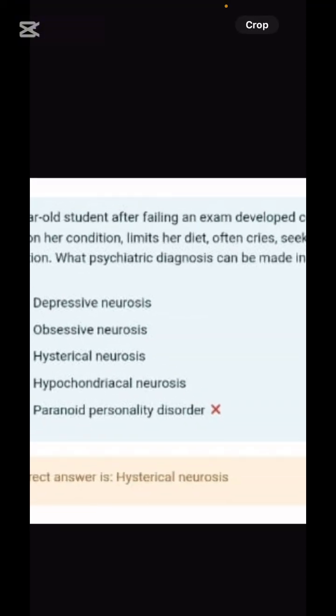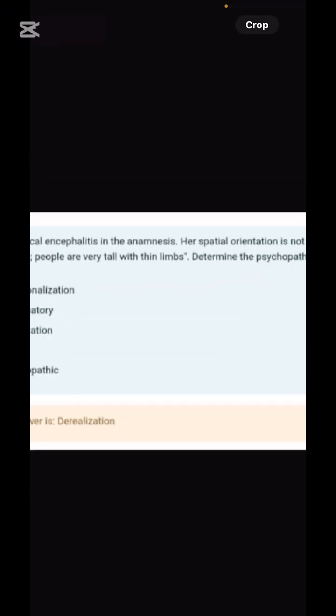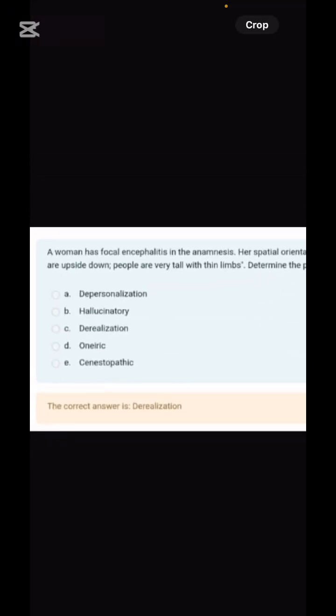And next is hysterical neurosis. What is the patient feeling? A fake sensation of a round body in the throat, which is stress induced from fear of failing the exam. Next is derealization. What is the hallmark finding? Sir, the trees are upside down. The patient is looking at the surroundings and sees that trees are upside down. So this is the case of derealization, which we have covered in the psychiatric part.